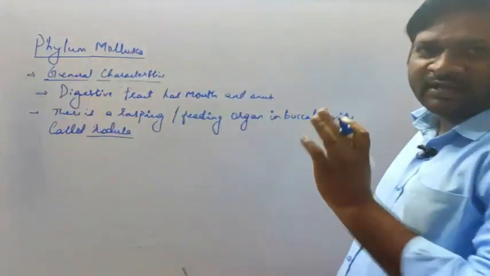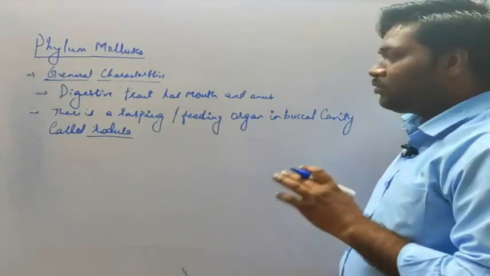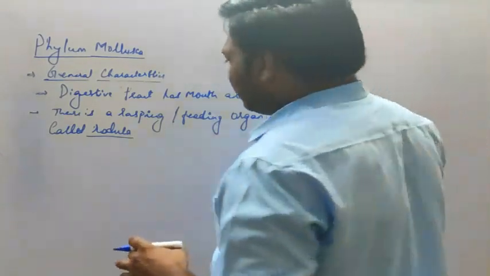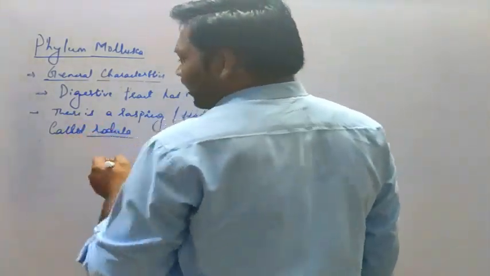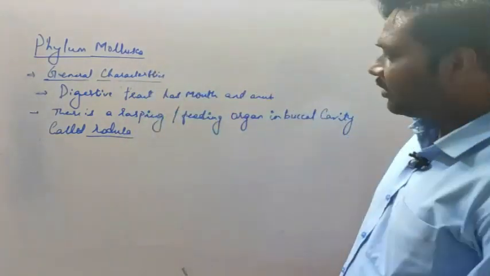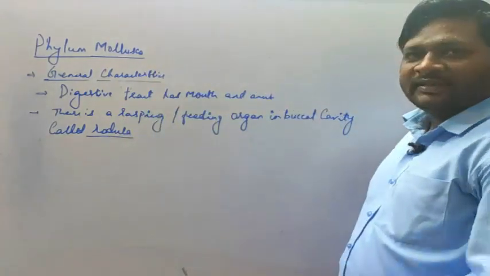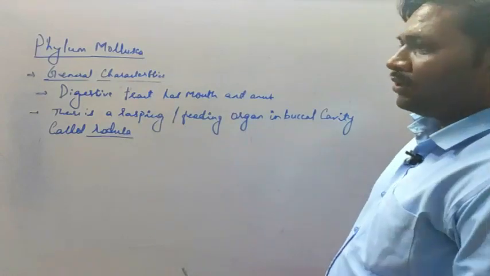Remember this point, which is very important, and many times it has been asked in exams. When radula comes, you have to remember Mollusca. That is the feeding organ present in the buccal cavity of the mollusk.